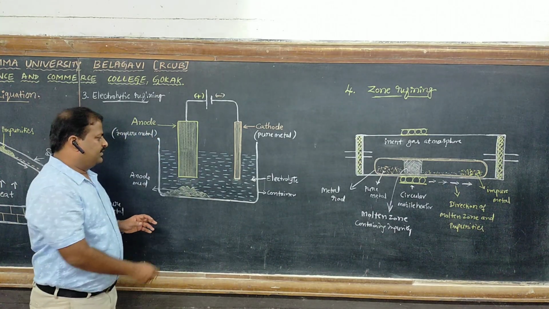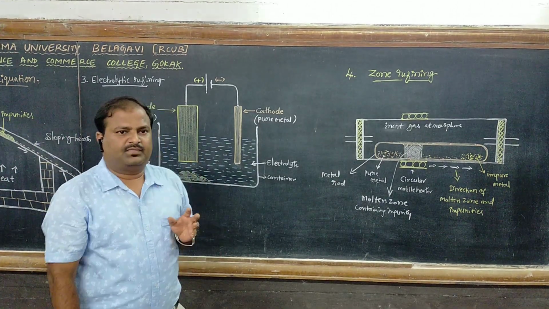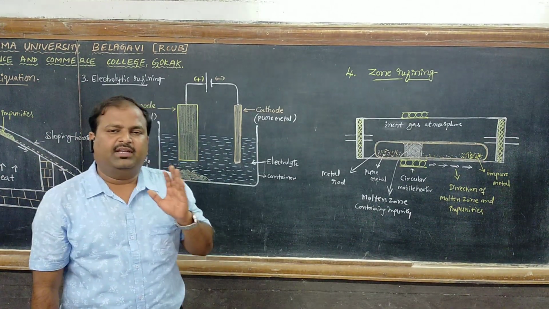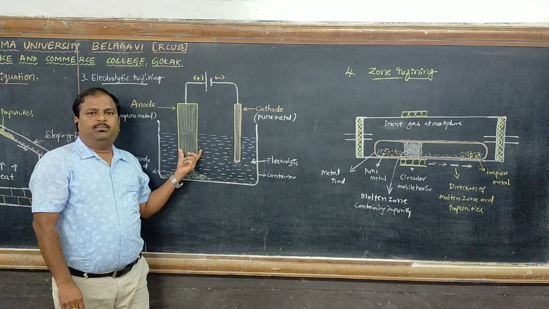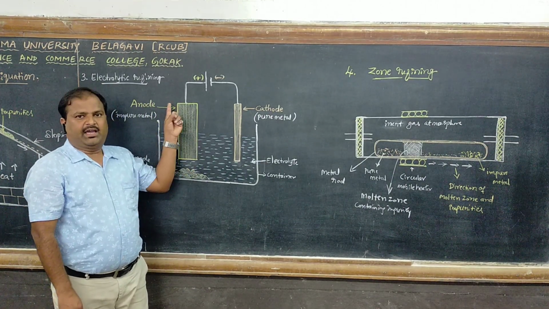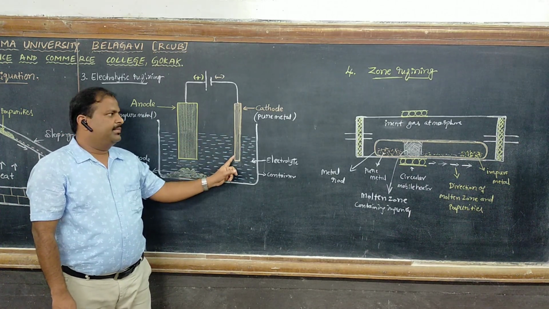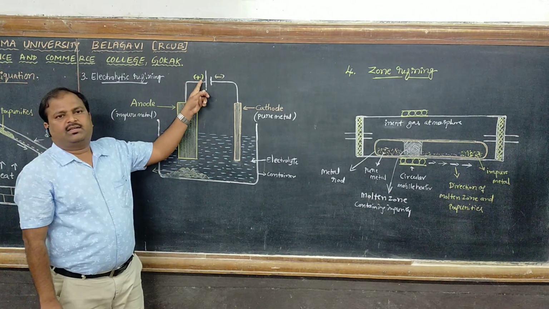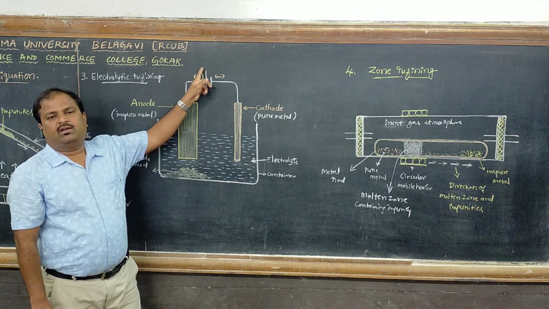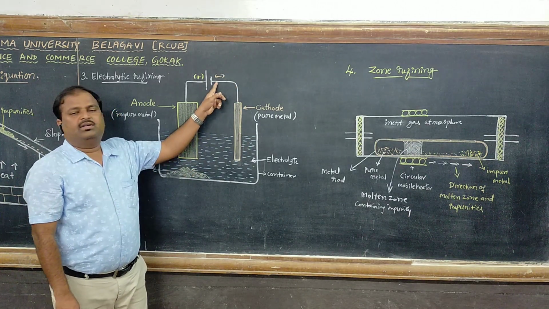For example, take the refining of copper. A thick sheet of impure copper is made the anode and a thin sheet of copper metal is made the cathode. The anode is connected to the positive terminal of the battery and the cathode to the negative terminal.